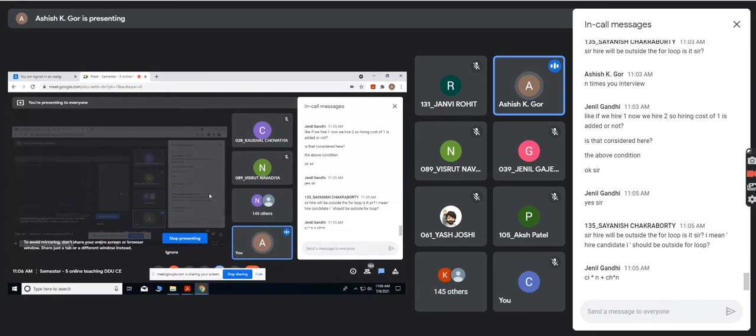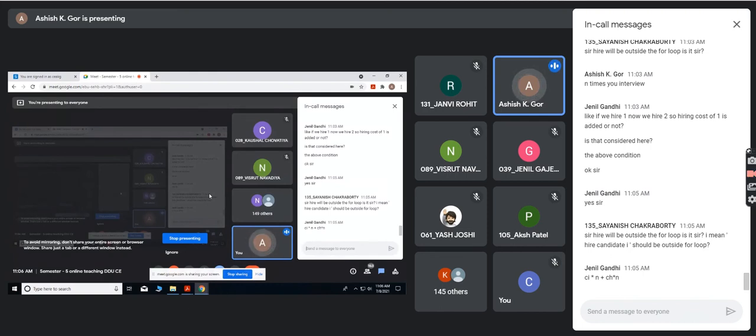Hire will be outside the for loop. Is it, sir? I mean, hire candidate should be outside the for loop. Why? Every time you need to check whether the new candidate is better than the previous. That you interview and then check. And then if you find so, then you need to hire the new candidate. So it cannot be written outside the for loop.